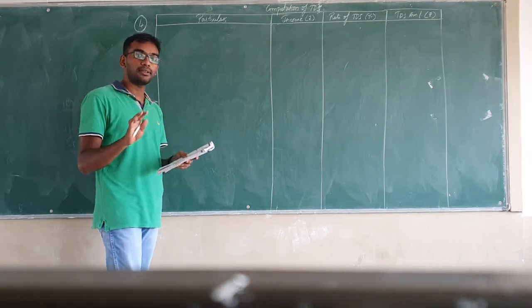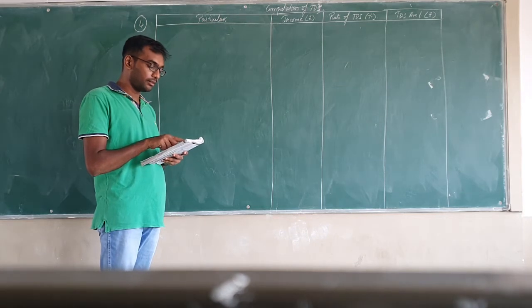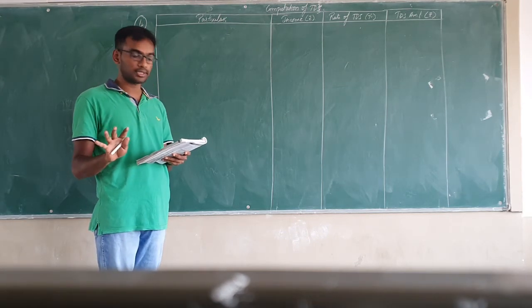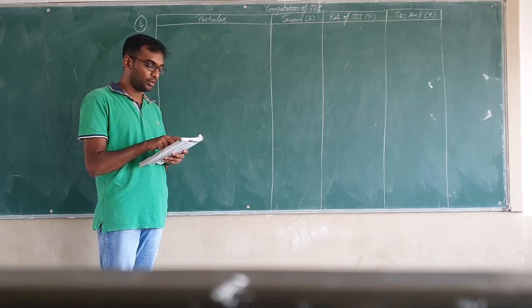So now we are going to discuss the fourth problem on computation of TDS. They have given: from the following details of income, compute the TDS amount for each transaction. Look at the first item. They have given winnings from puzzle, rupees 8,000.